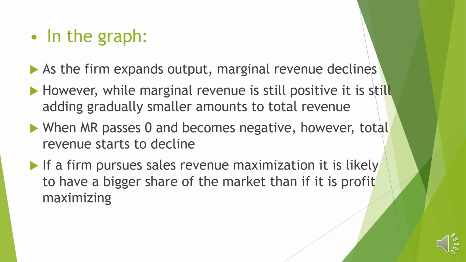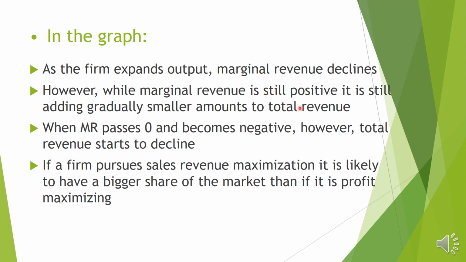As the firm expands output, marginal revenue will start falling. However, while marginal revenue is still positive, it is still adding a gradually smaller amount to total revenue. That's why they are moving from profit maximization to sales revenue maximization. Even after the profit maximization point, marginal revenue is still positive, still adding a smaller amount to total revenue. That's why they change the level from OQ1 to OQ2.